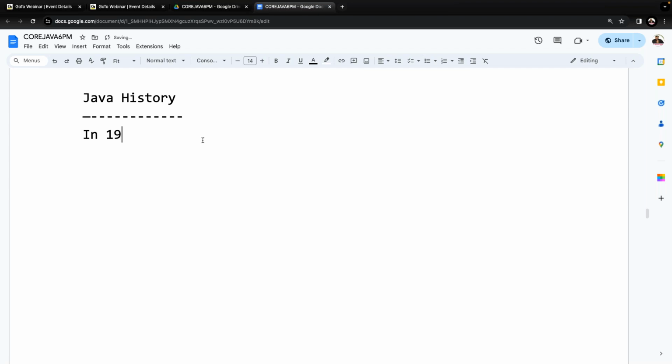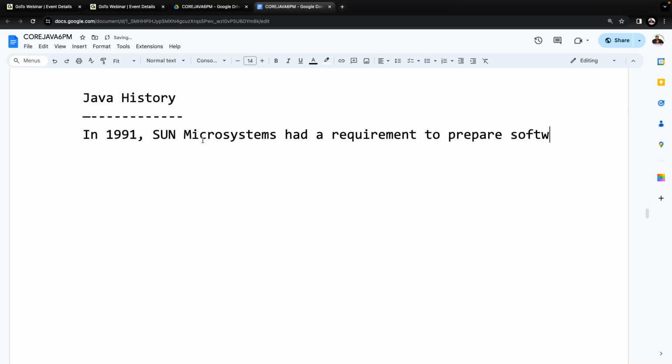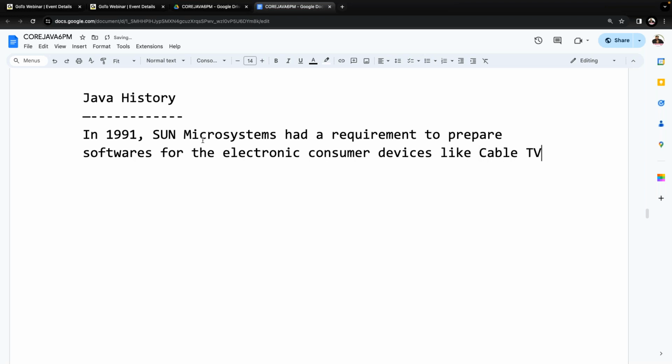In 1991, Sun Microsystems had a requirement to prepare a programming language, or to prepare software for electronic consumer devices like cable TV switch boxes, remote controllers, and so on.